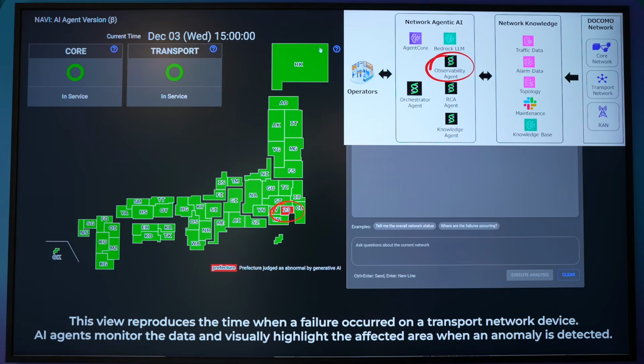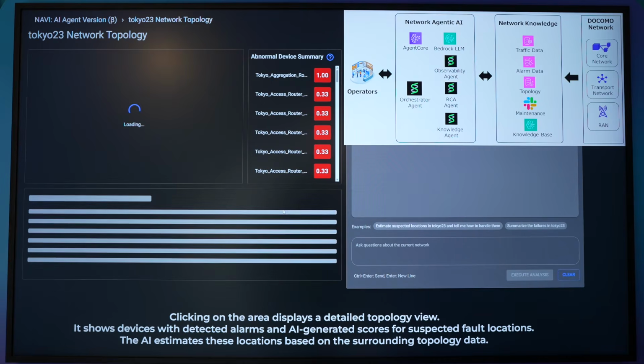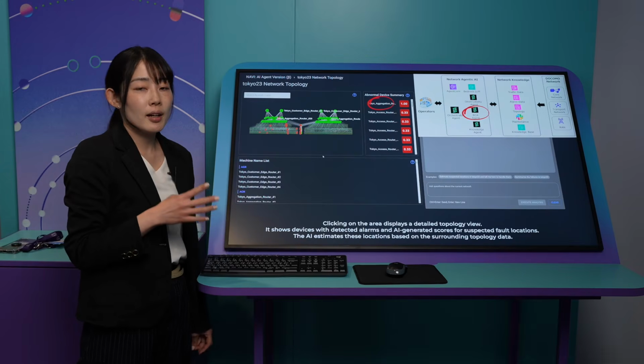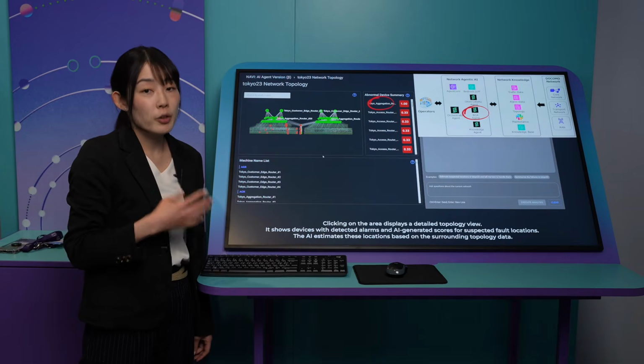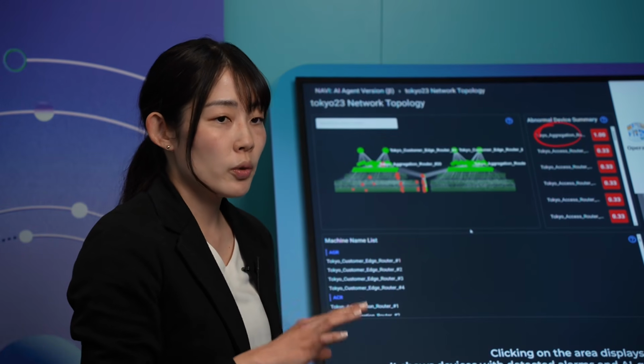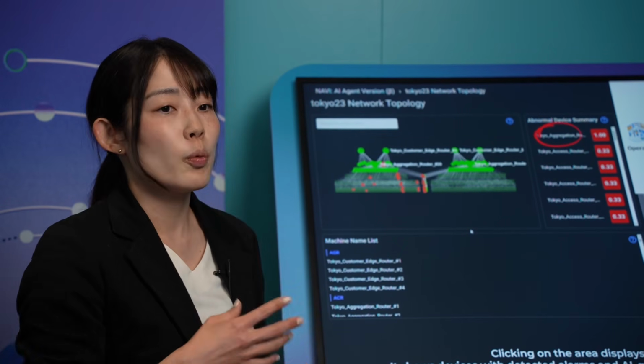Then the operator just clicks this Tokyo prefecture, and now we can see all the results of the RCA agent. The RCA agent executes the Neptune Analytics graph algorithm. By using that, it finds out which node is propagating the most failures.